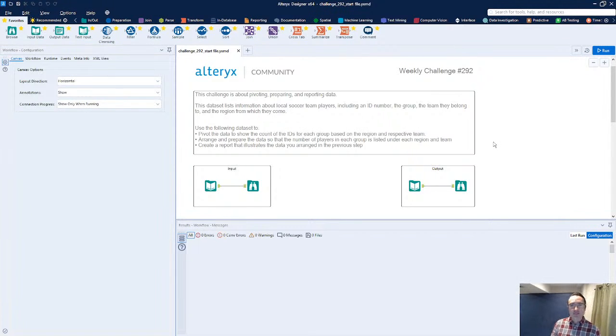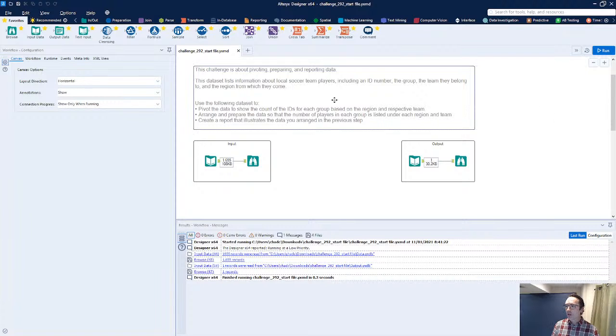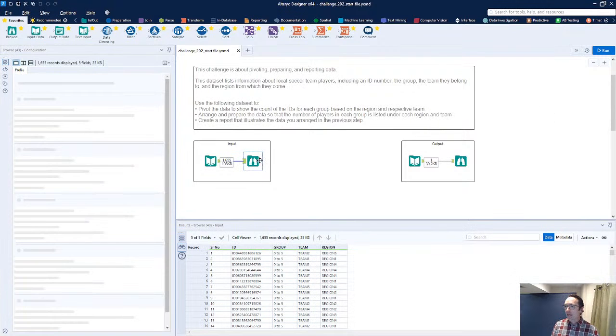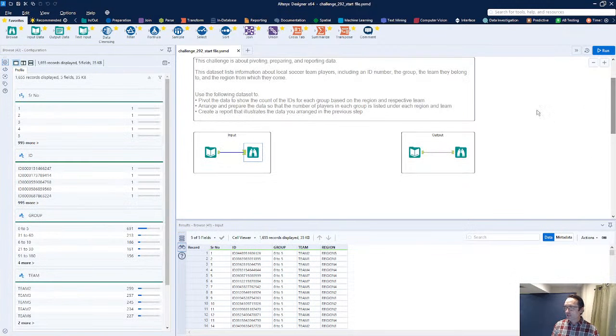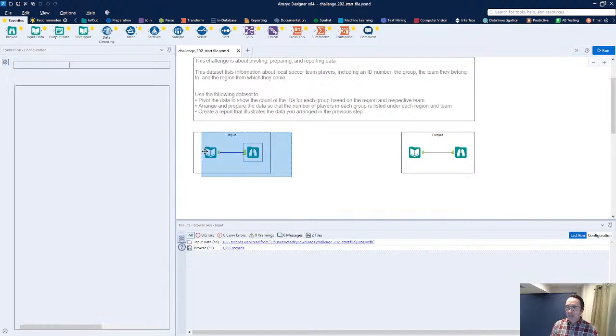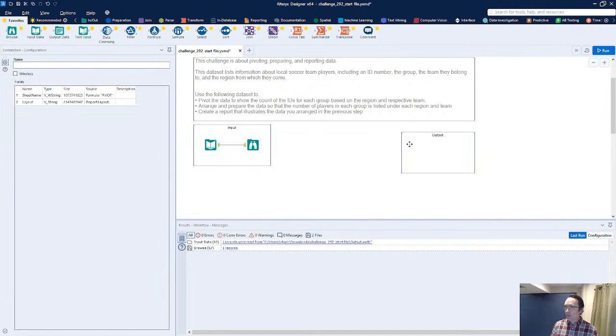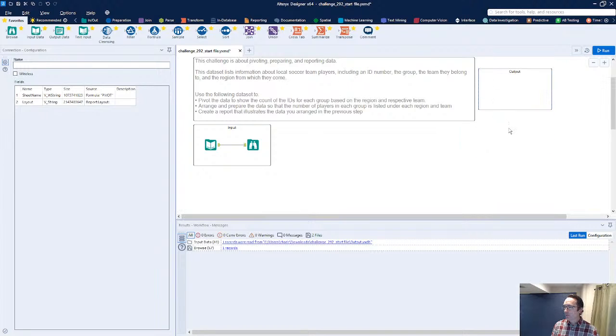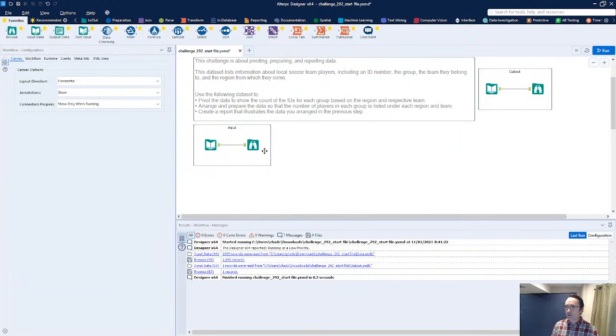Now, as always, for those of you who've been watching along, once we open up the challenge, the very first thing that I want to do is run the workflow because I want to actually look at my data. So I'm going to scroll down just a little bit because I need to give myself a little bit of wiggle room, a little bit of real estate, a little bit of breathing room. I'm going to move even my output over here.